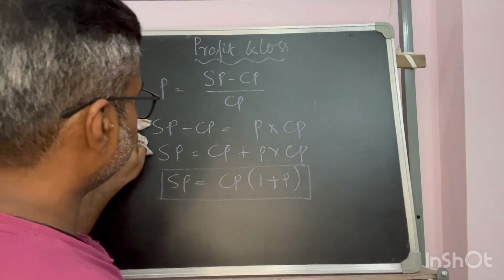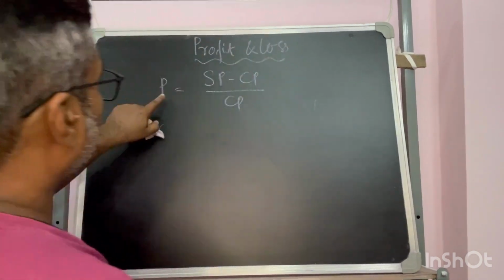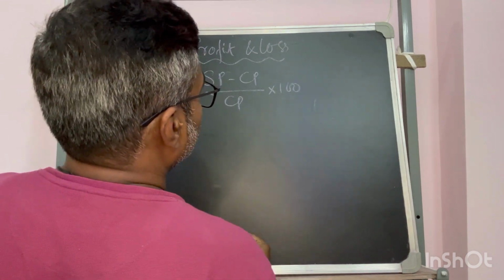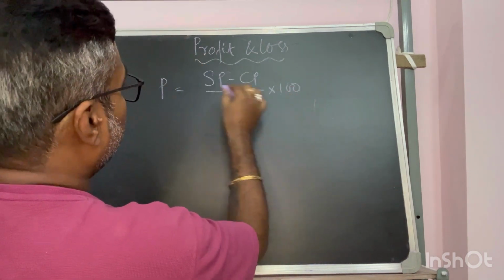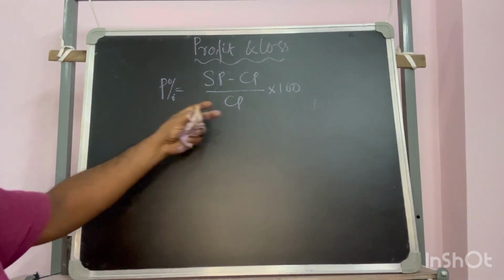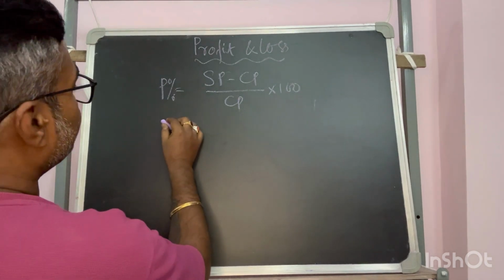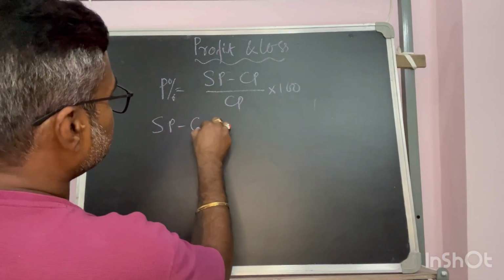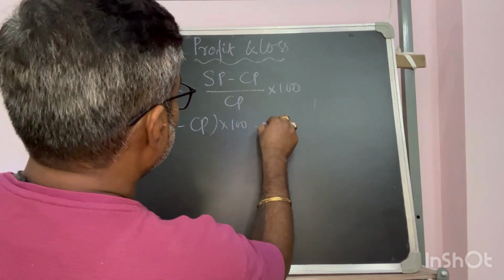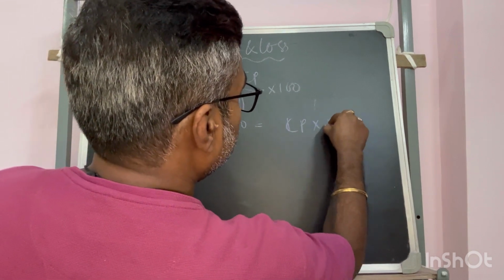Again, profit, I can write it with 100. That will be the percentage of profit. This represents the percentage of profit. So SP minus CP into 100 is equal to CP into P percentage.